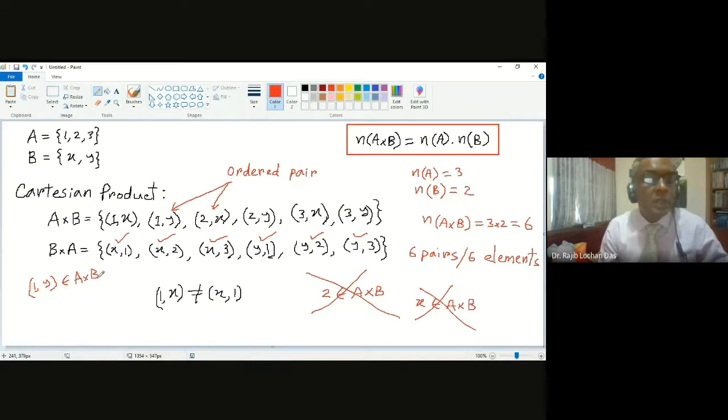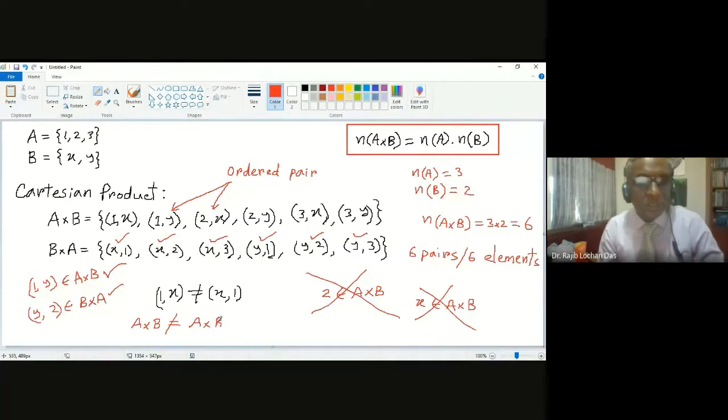And you can write y comma 2 is a member of B cross A; that is also correct. A cross B and B cross A are not the same. They are different sets because the elements will be different.